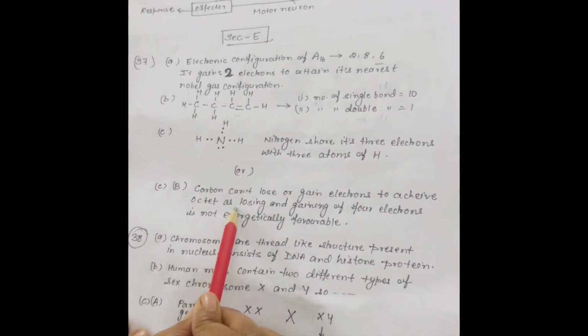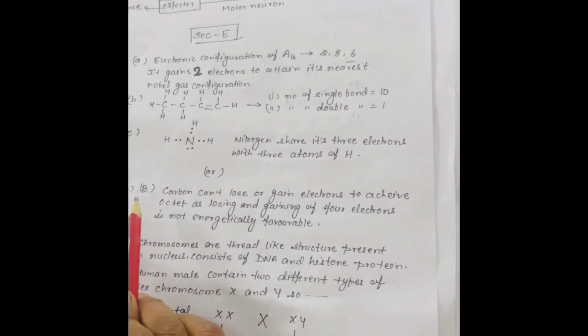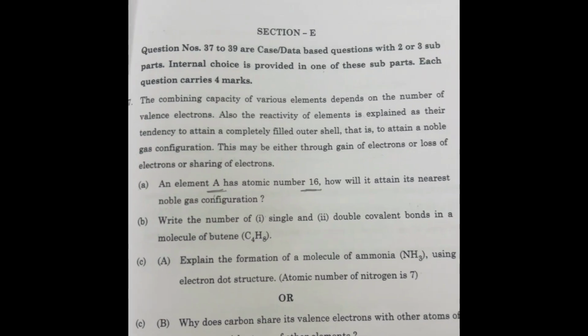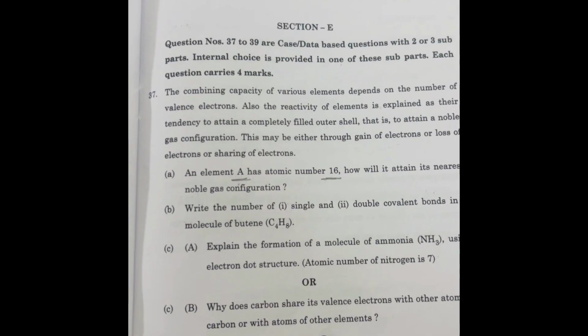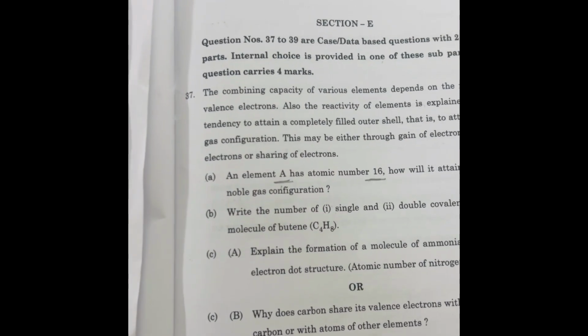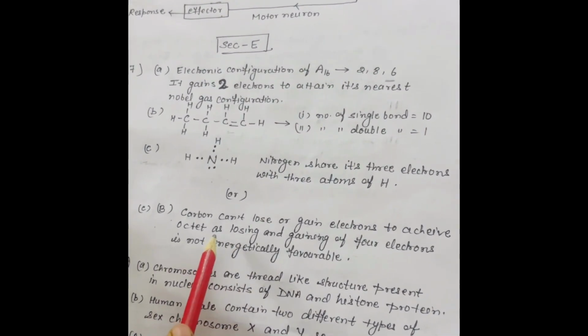The third part is part C only. So you can draw the structure of ammonia, or you can write the answer of this question, why carbon can form only covalent bonds. Question number 38 is the part of biology.